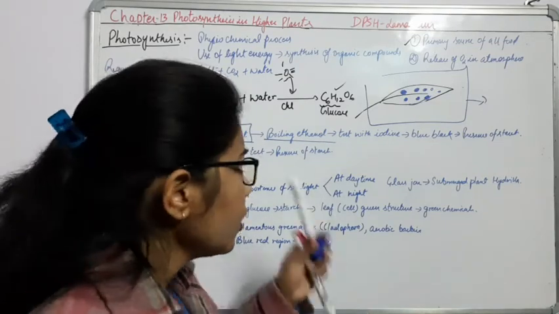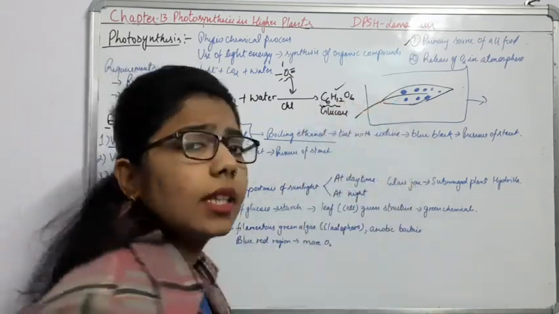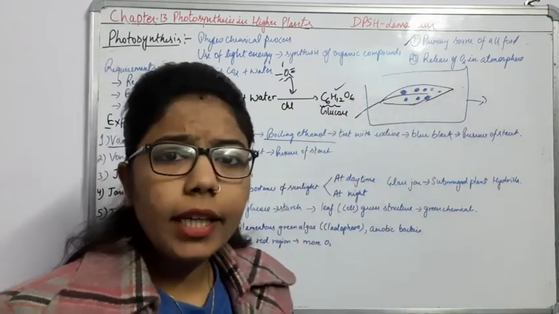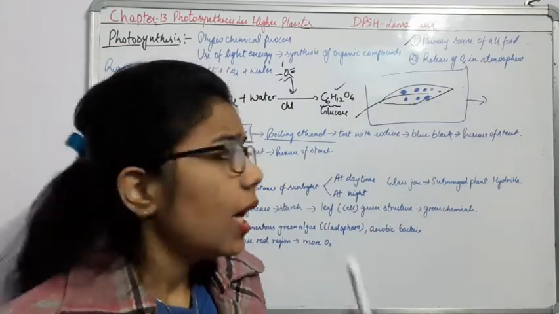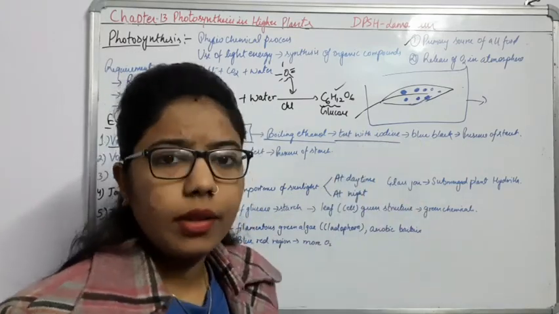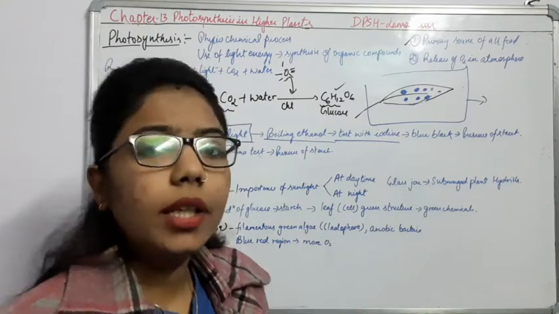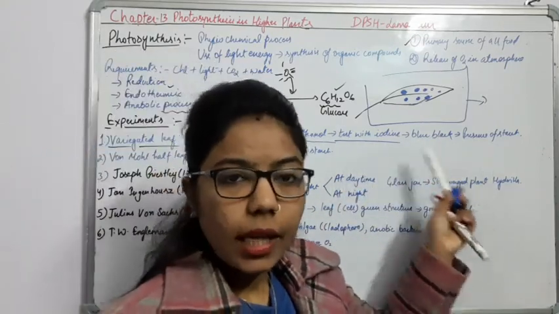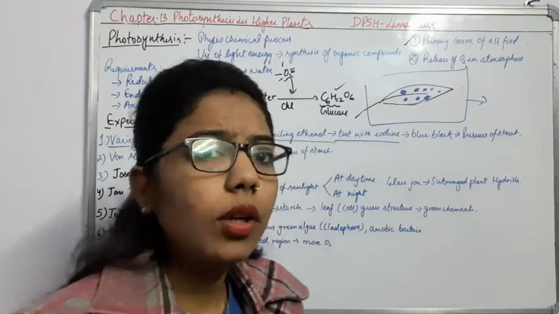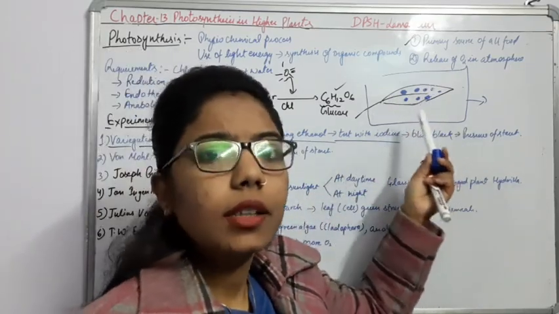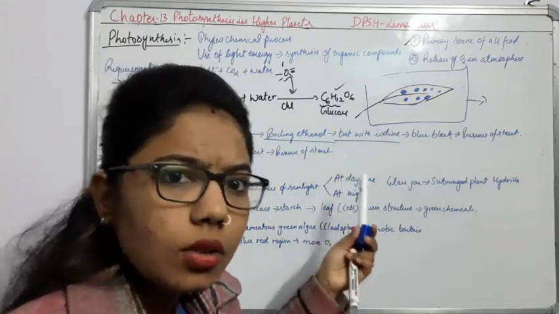Why? Because when we put this leaf in the ethanol, the whole leaf will get damaged, right? And when we go for the test with iodine, what will happen? We will get the blue black color, and this blue black color indicates that these patches have starch as a stored form.